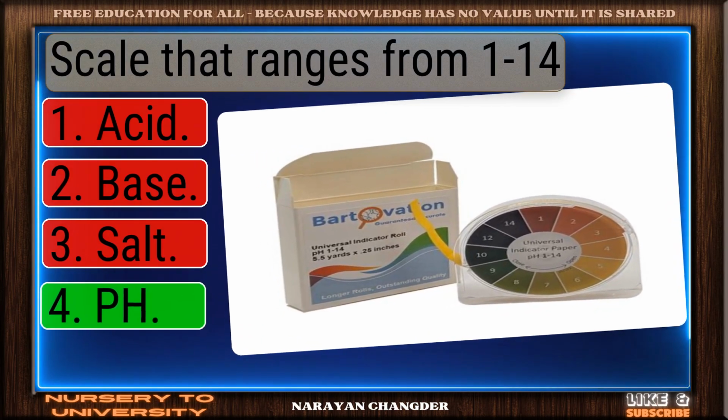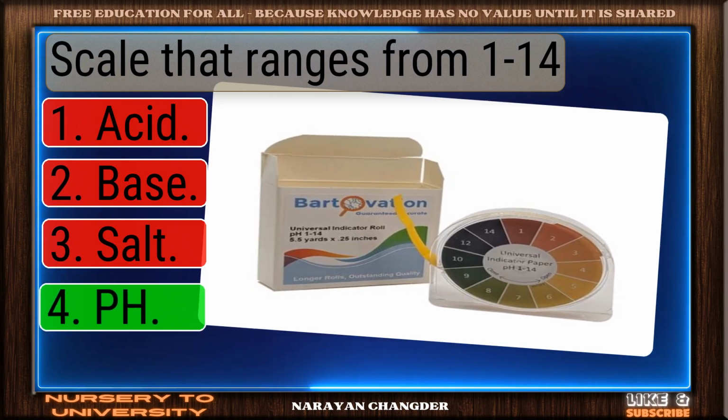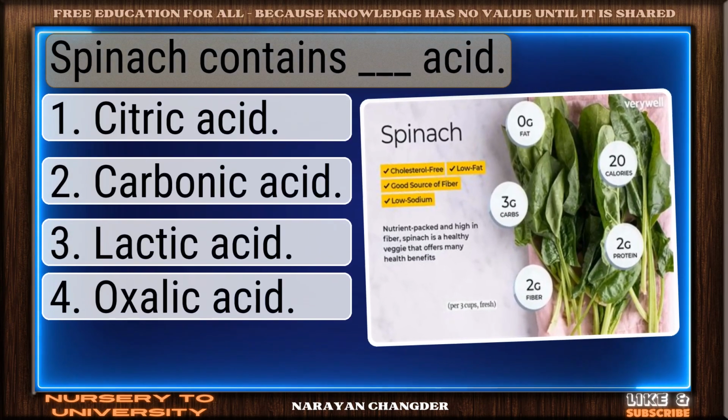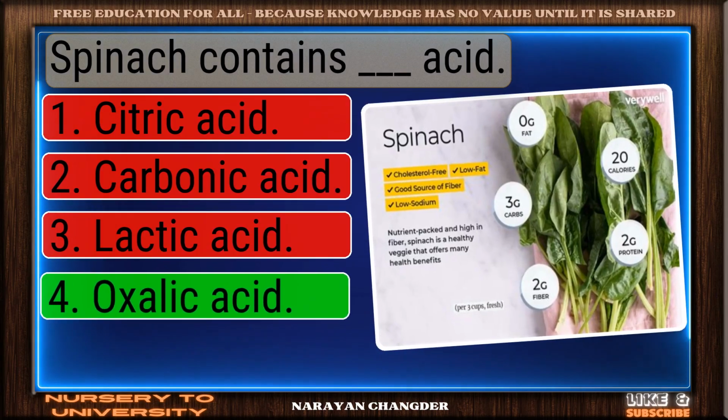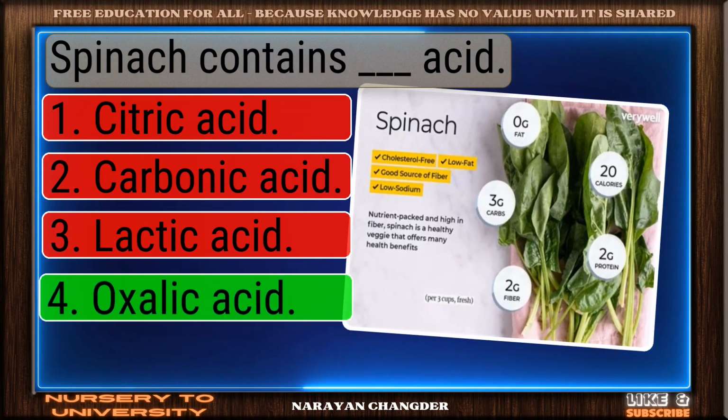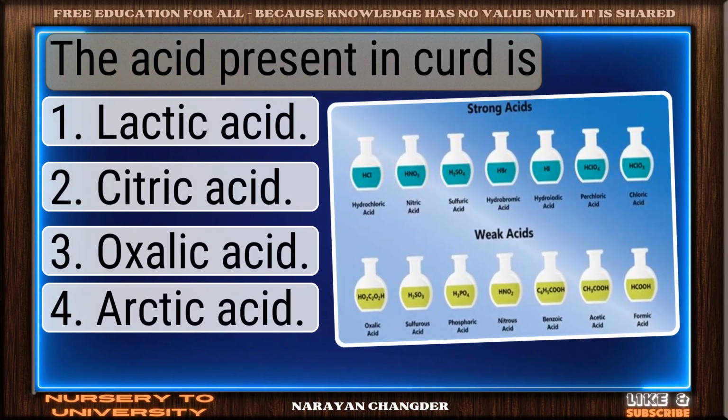Sharp thinking. pH is the right choice. Spinach contains dash acid. Bravo. Oxalic acid is the answer. The acid present in curd is?